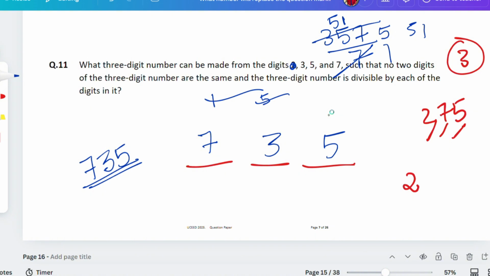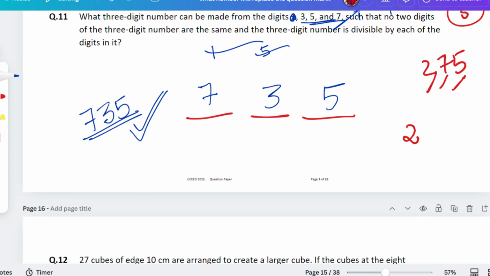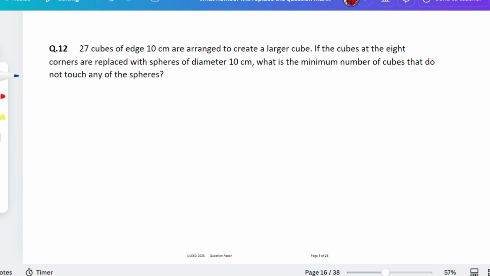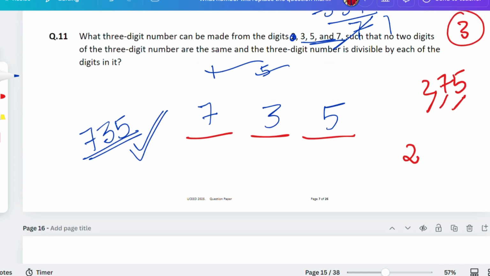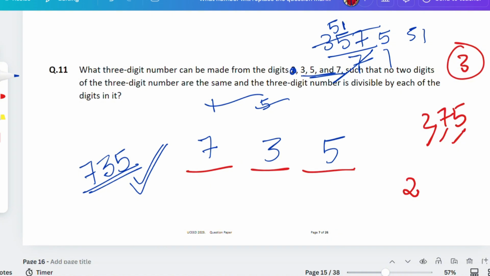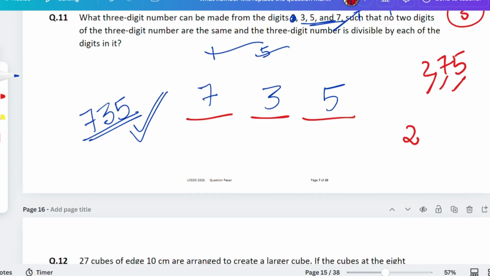It might be possible that the answer could be different, but as per me, the answer should be 735 only, and the answer will be coming from here only. Is the answer 375 or something else? No, this one will be the answer. Okay, let's proceed. If the answer is something else, please write in the comments. And what have you guys done in the examination? Please write that in the comment as well. And any doubt, please write that in the comment as well.